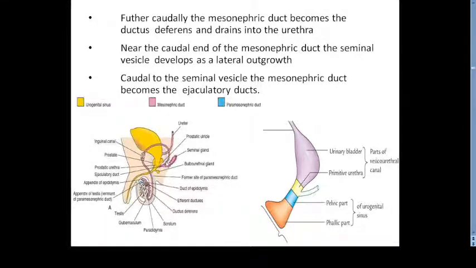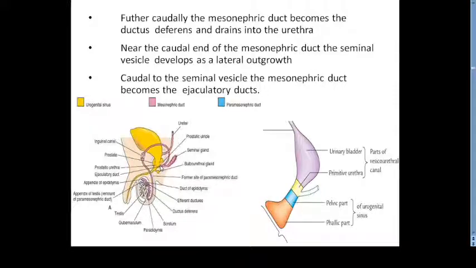Now at the caudal part of the mesonephric duct, where it opens into the prostatic part of the urethra, one lateral outgrowth occurs, and that lateral outgrowth is going to form the seminal gland. Its duct is opening into the caudal part of the mesonephric duct. After this opening, the caudal part of the mesonephric duct is given the name ejaculatory duct.